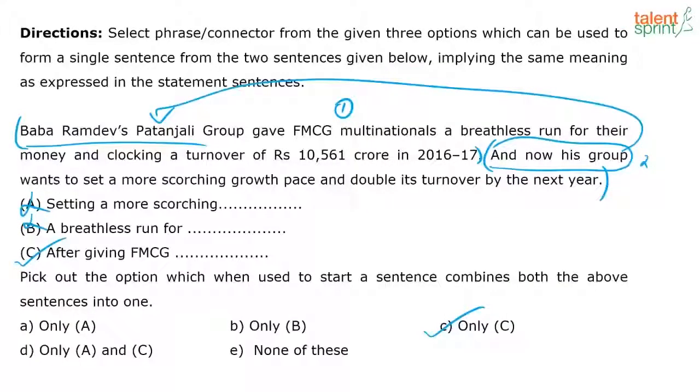Yeah, following? So option A, though it seems like I can connect the sentence, the meaning is absolutely incorrect. I can't use option A. Option B, though, there is no chance of me moving forward, right? Because it's taken some weird phrase somewhere in between where I can't connect the preceding part or the following part. The only option that will connect is, can somebody explain to me what that phrase breathless run means? Anybody? Just apply a little bit of logic. What can it mean in that context? It's not very difficult. Just put two and two together.